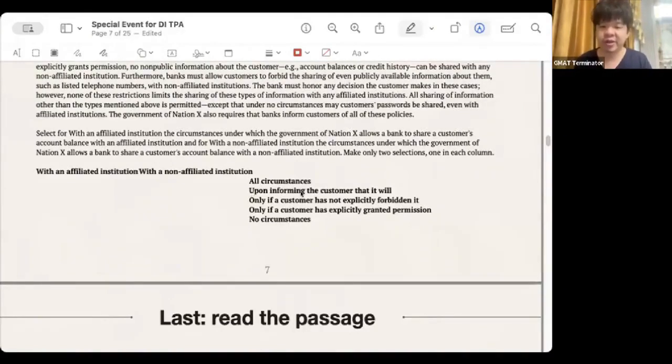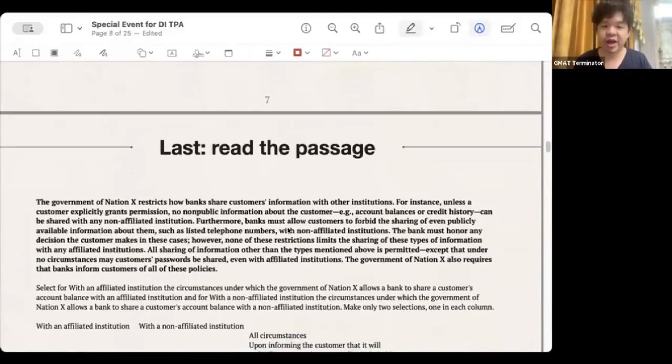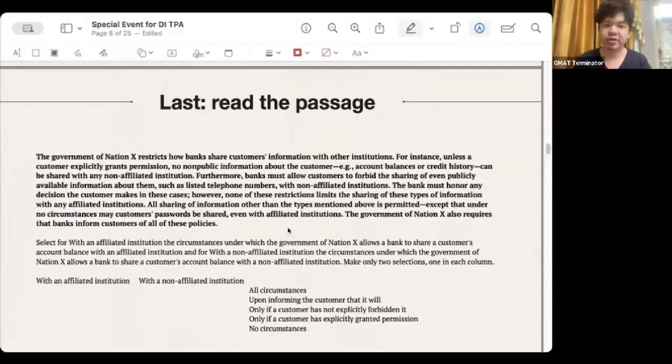Then the third step is to read the article. When we read the article, we first read it. It says that X, the government, restricts what it says. It restricts how banks can share customer information with other institutions. Then there is an example that unless the customer explicitly gives permission, non-public information, such as account balances and credit records, cannot be shared with these non-affiliated institutions. Do you need to take notes? I would suggest that you don't take notes for now.